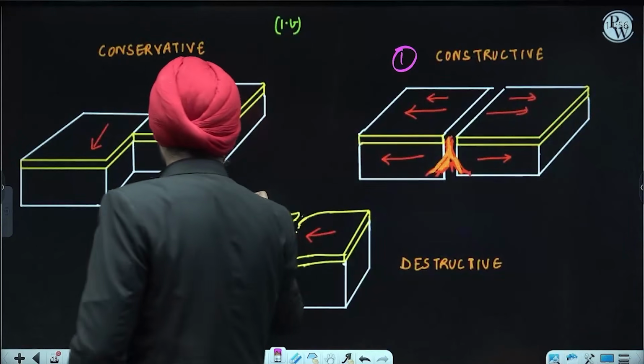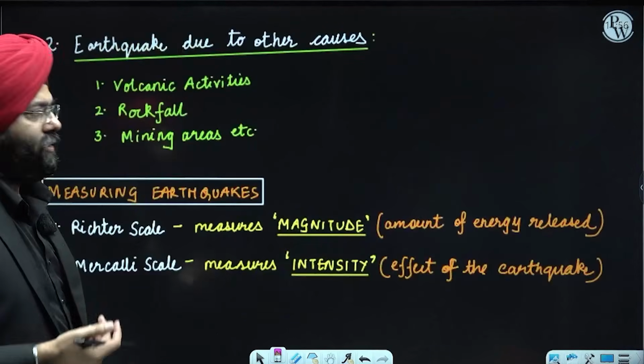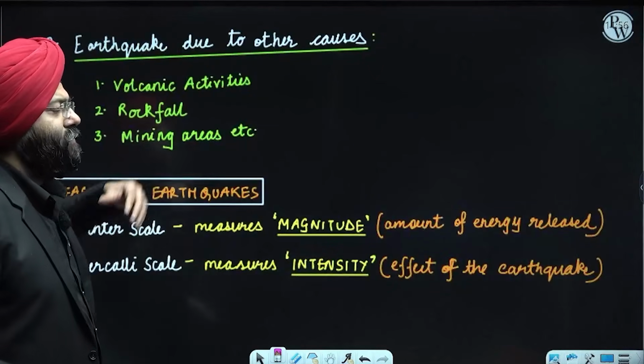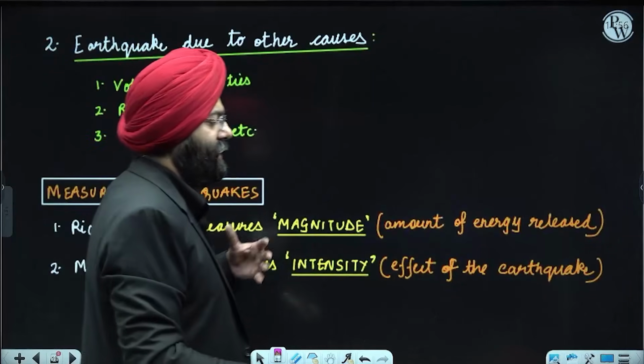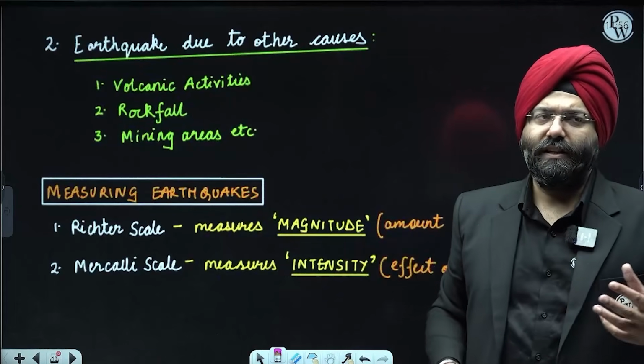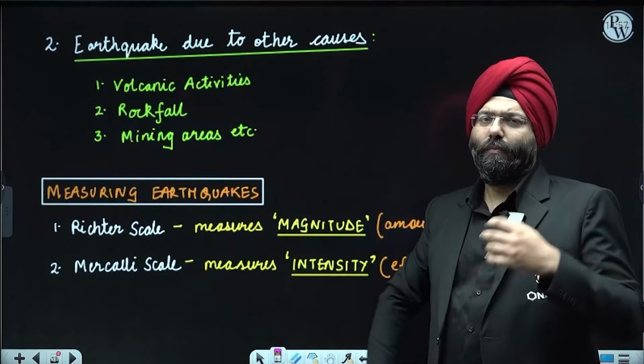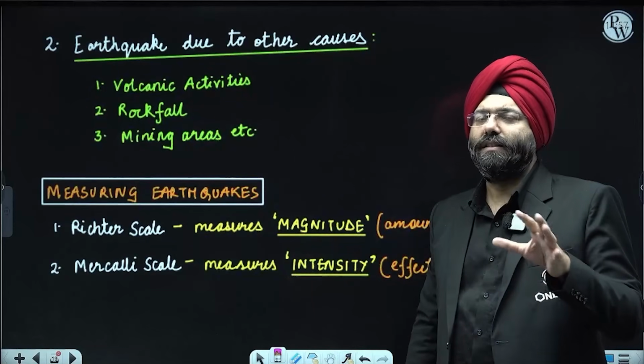So these three concepts become very, very important to you with respect to the causes of earthquakes. Other causes can be volcanic eruptions. Volcanic eruptions can themselves exert a lot of pressure that might lead to earthquakes. Rock fall to a major extent, and mining areas might also cause them; let us say some bomb blast has taken place in the mining areas, that might result in an earthquake.